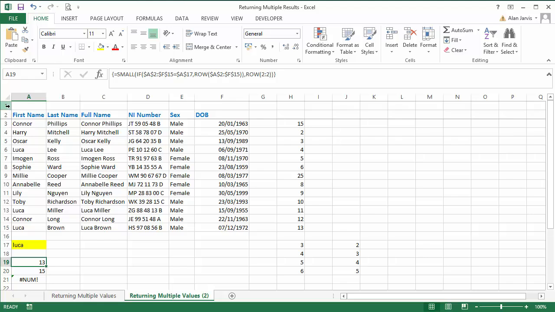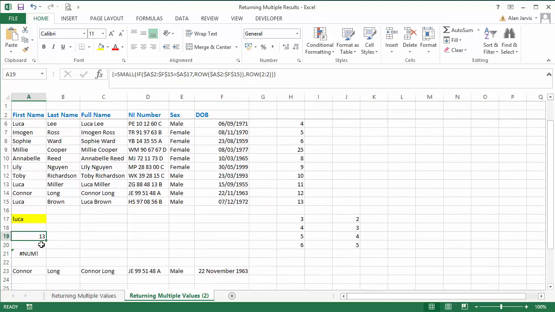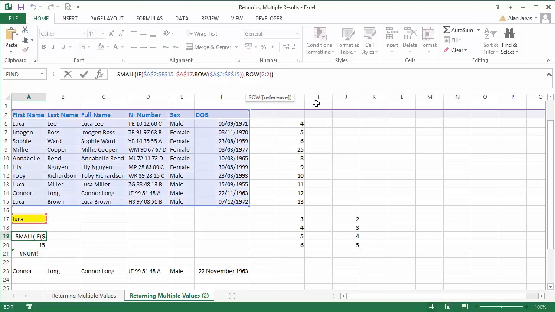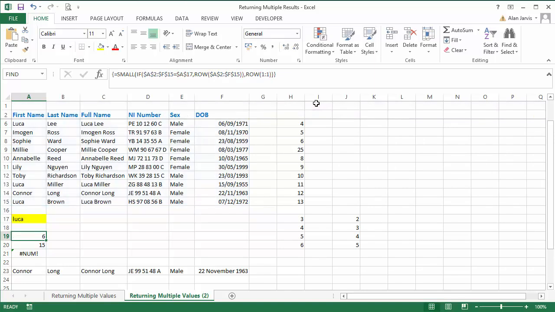Now if we insert a line here, we can see that this formula is adjusted and now starts with row 2 2, then row 3 3, then row 4 4. So the first thing we need to do is correct the row number, so that will still be 1 to 1. We can hit Control Shift and enter, and there you go. So now we have number 1 and we can drag that down. So we now have 6, 13 and 15.